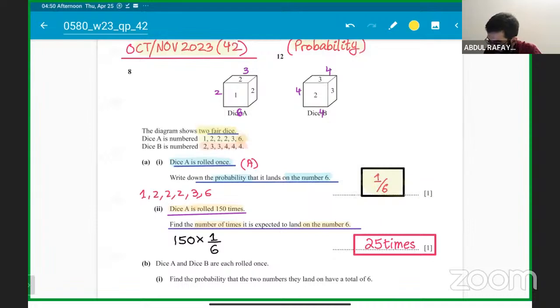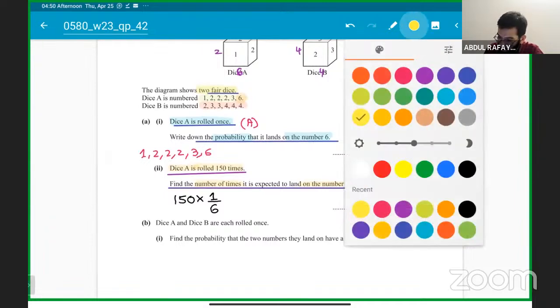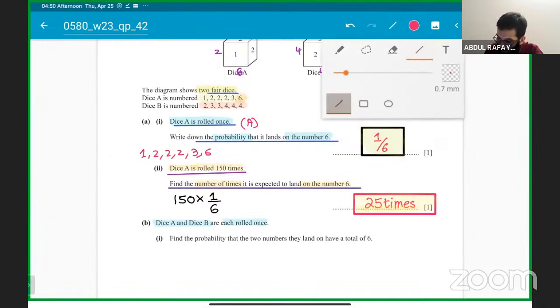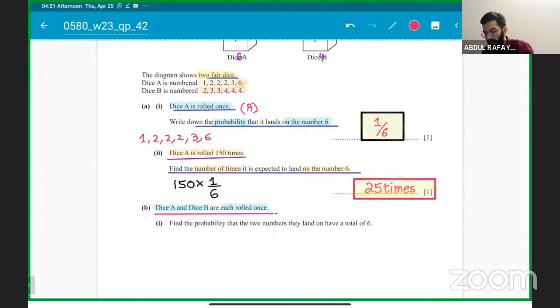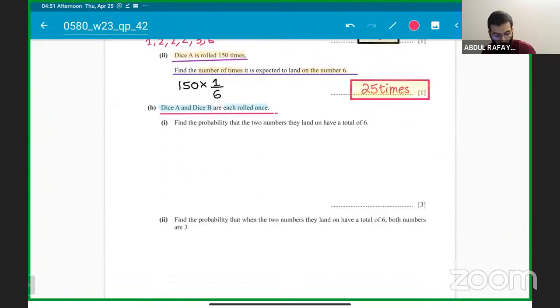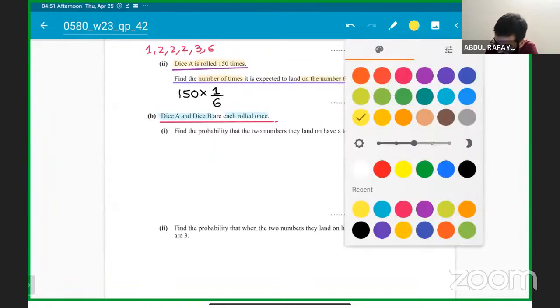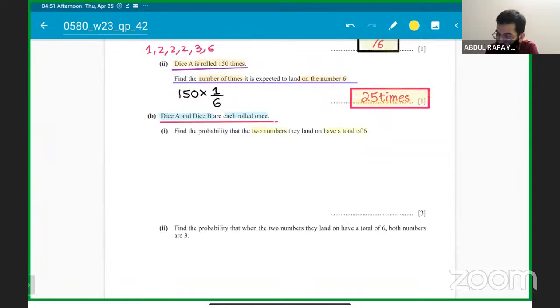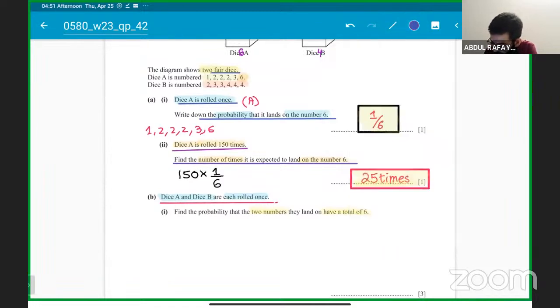If we move forward, the next one says that dice A and dice B are each rolled once. We have to find the probability that the two numbers that they land on have a total of 6. It's a very important and good question for almost 3 marks that we have to work out.